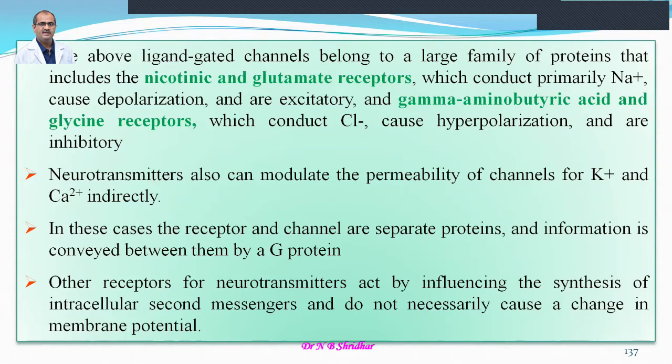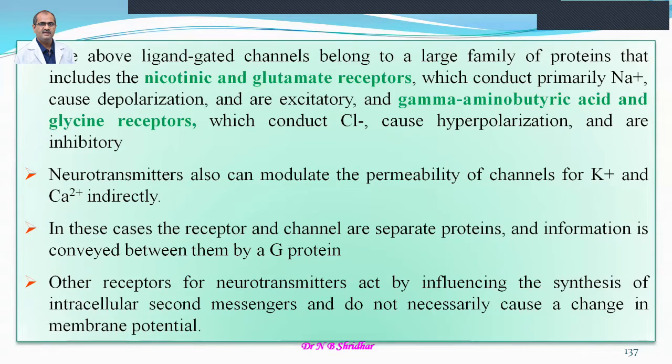The nicotinic and glutamate receptors are excitatory because they are related to ligand gated channels of sodium, whereas the inhibitory channels combine with potassium and chloride channels. Neurotransmitters also modulate the permeability of potassium and calcium channels indirectly, because whenever there is depolarization, the calcium channels are opened, and then for repolarization, potassium channels will be opened.